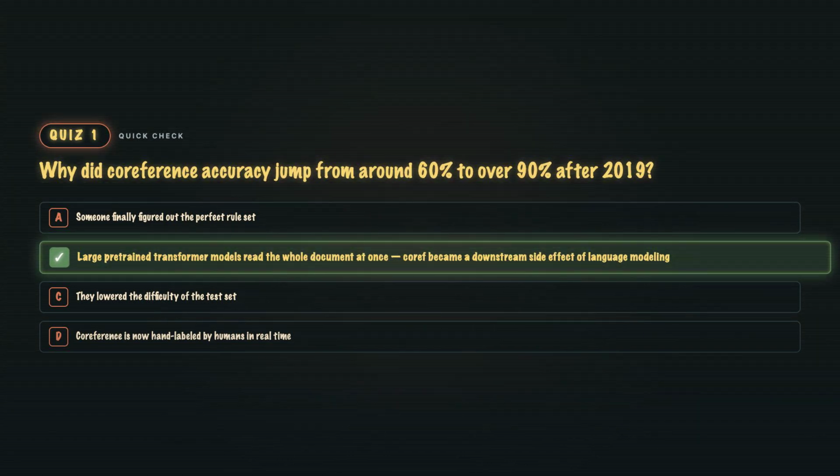B. This is the big pattern of the 2020s. Task-specific models get replaced by one big pre-trained model that happens to be good at the task as a byproduct. Coreference, sentiment, entailment, all of them.